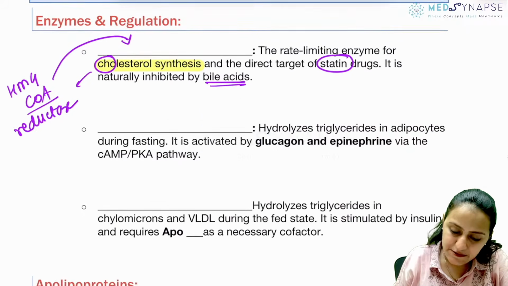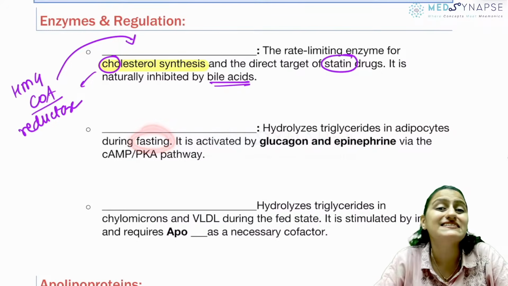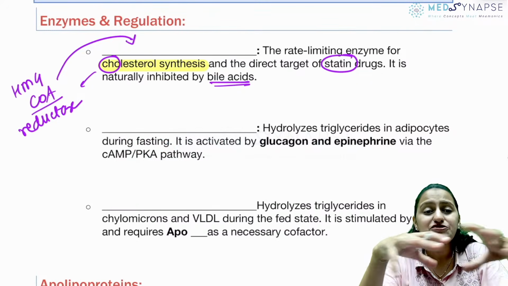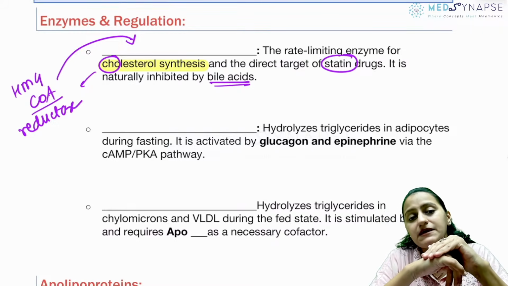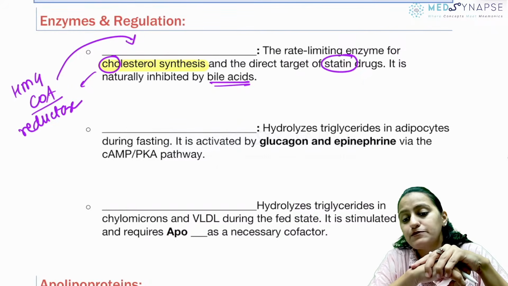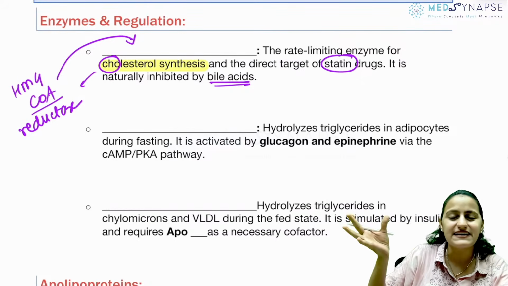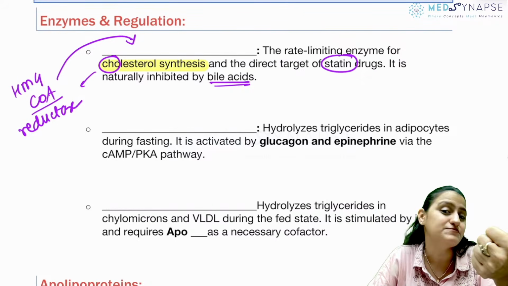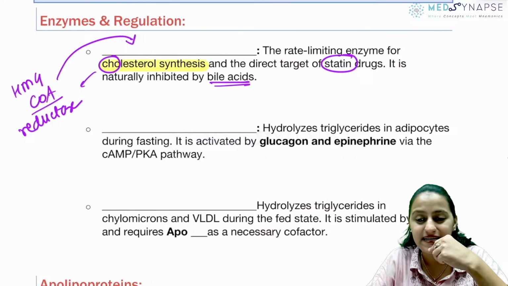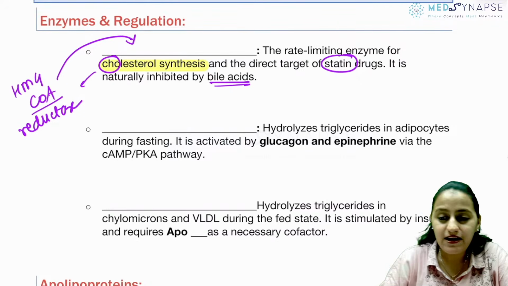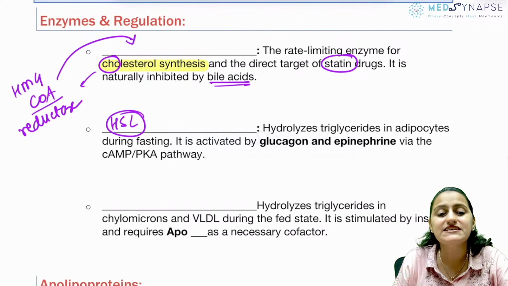Very good. Next one. This enzyme hydrolyzes triglycerides in the adipocytes during the fasting state. So it is hydrolyzing triglyceride fat, so it is a lipase. Tell me what lipase it is. HSL or LPL? Hormone sensitive lipase or lipoprotein lipase? Yes, Dhanush, very good. We have discussed all those 15 cycles' rate limiting enzymes with all the tricks in the MedSynapse Sure Shot, right? So HMG CoA synthase is for ketone body synthesis. Correct, Dhanush. Which one is this? This is HSL, hormone sensitive lipase.